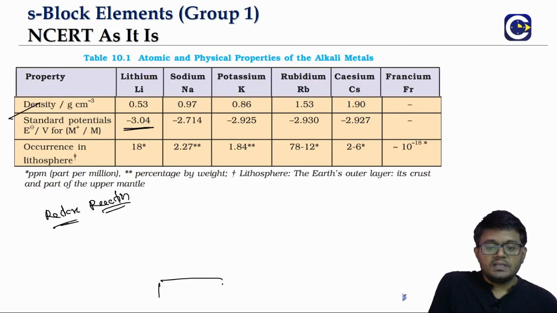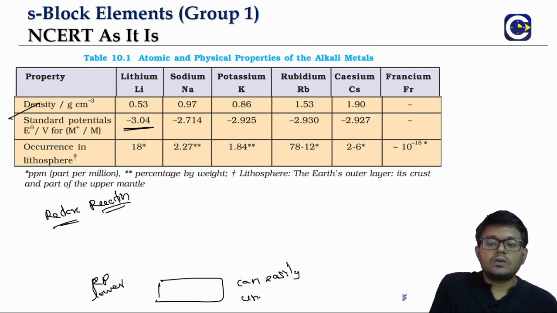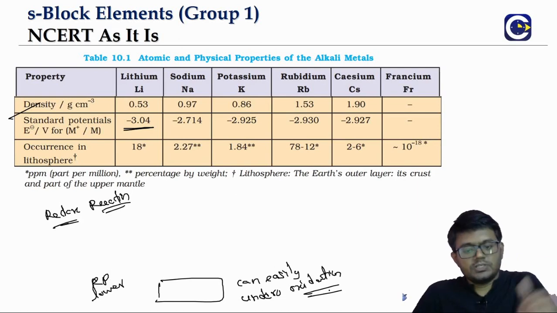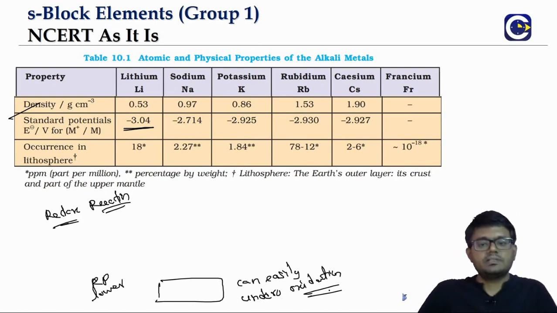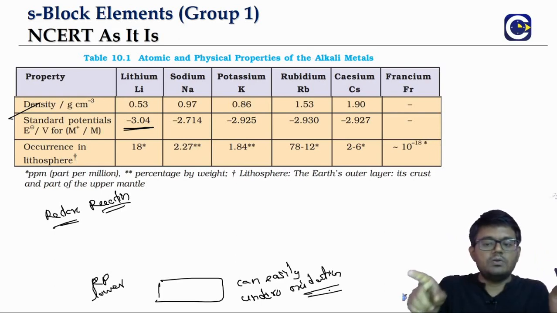As the reduction potential is lower, it means these elements can easily undergo oxidation. Reduction potential lower means they can easily undergo oxidation. That is the relation between the reduction potential value and the ease of oxidation.